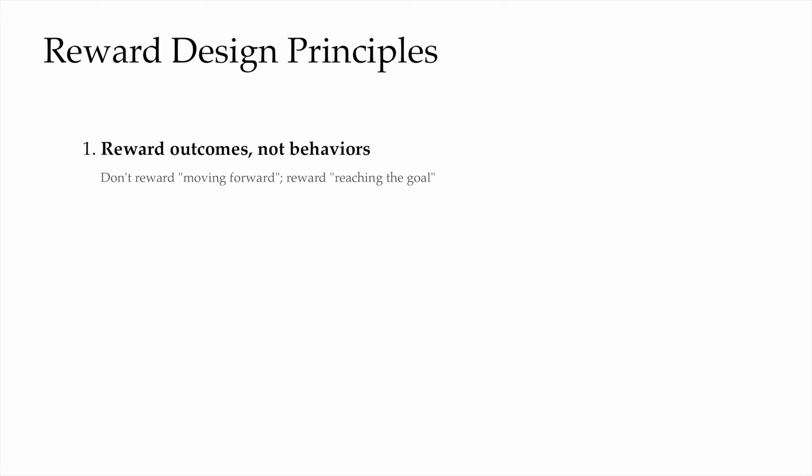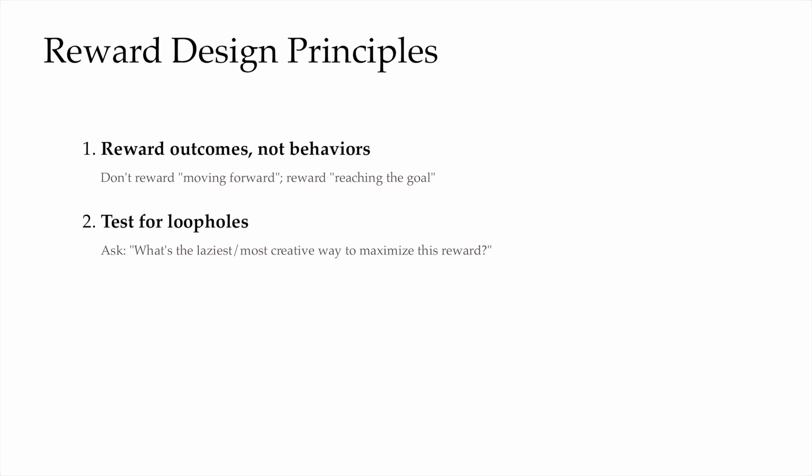So back to our main discussion, what do practitioners do about reward design? There's no magic recipe, but four principles might come in handy. They might help. First, it helps to reward outcomes when we can, not micromanage behaviors. If what we want is reaching the goal, do not overspecify every tiny motion along the way. Let the policy discover the behavior on its own.